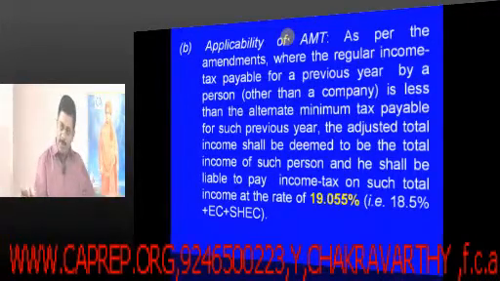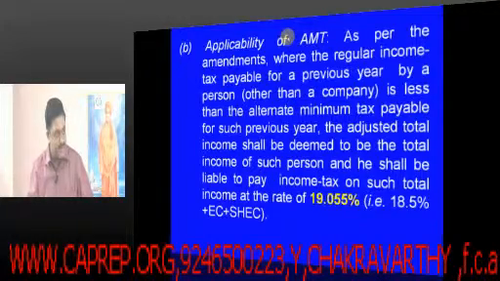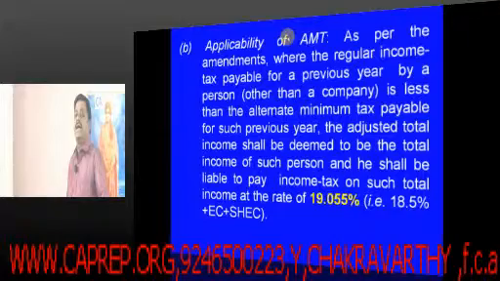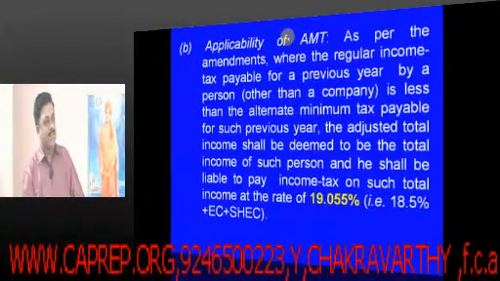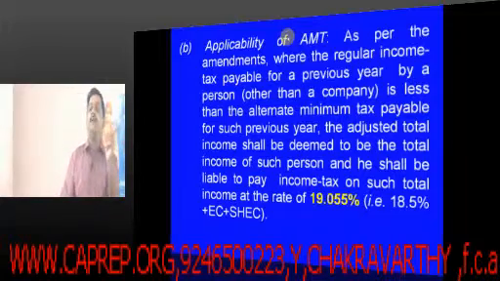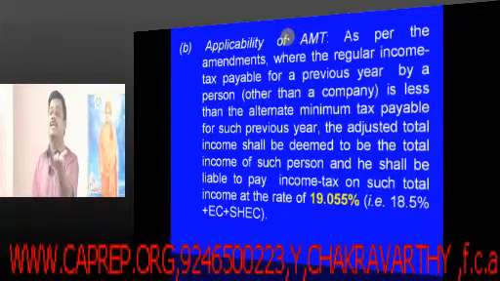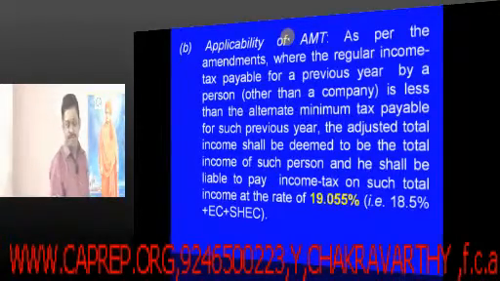In case your normal tax is less than 18.5% of the book profits, then you have to pay the tax as 18.5% of your book profits, and you keep in a note the difference between these two taxes is eligible for a credit in future years to come.